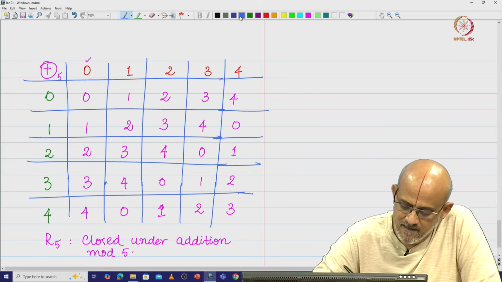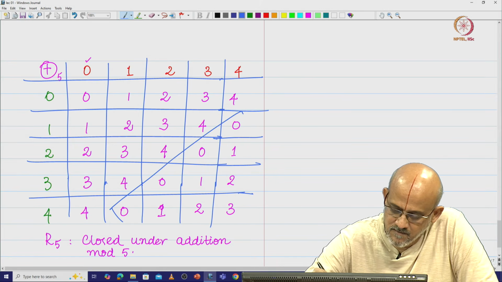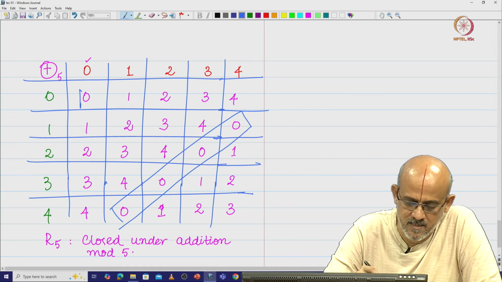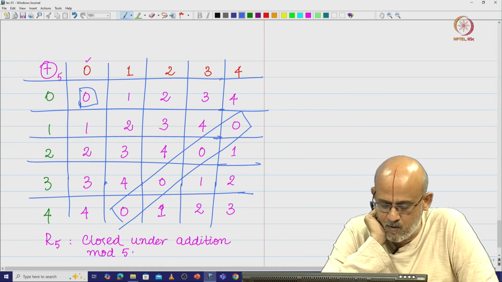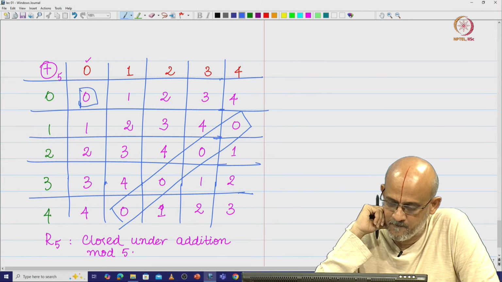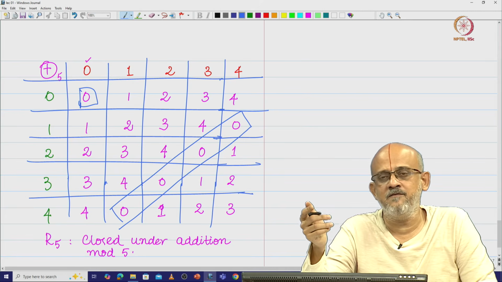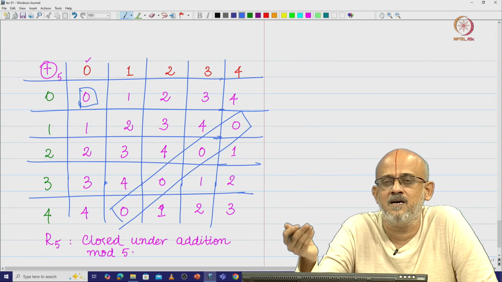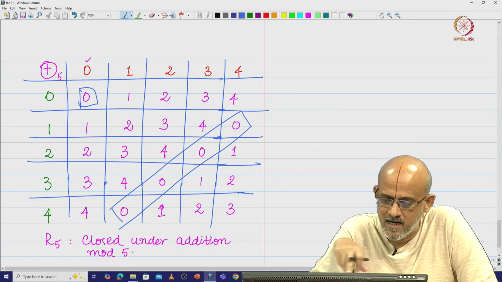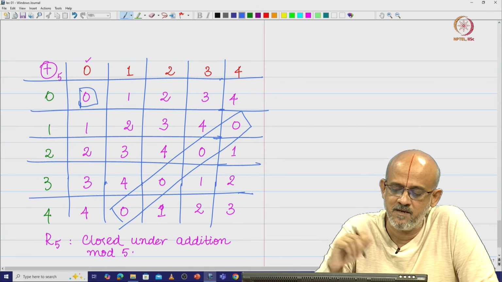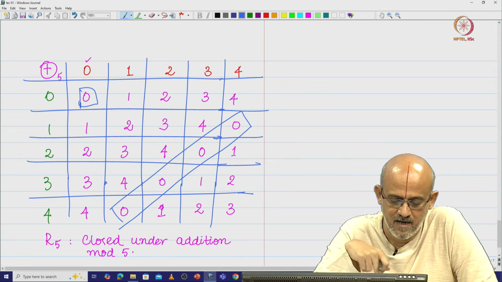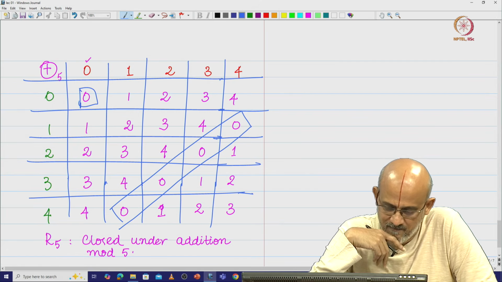If you look across the diagonal here, all these elements are 0, and of course, this one is also 0, that is 0 plus 0. Now, what it says is something interesting. It says 1 plus 4 mod 5 is 0, and how did we define the additive inverse? Additive inverse is that number which when you add to a given number A, the resultant must be 0. Therefore, we see that 1 and 4 seem to be the additive inverse of each other, because if you add 1 to 4 and do a mod 5 you get 0, and you add 4 to 1 and do a mod 5 you get 0.